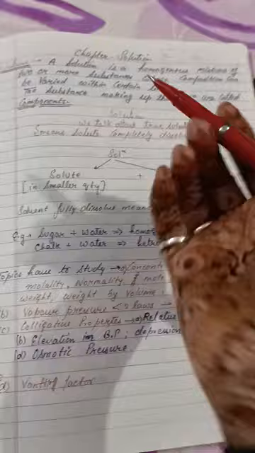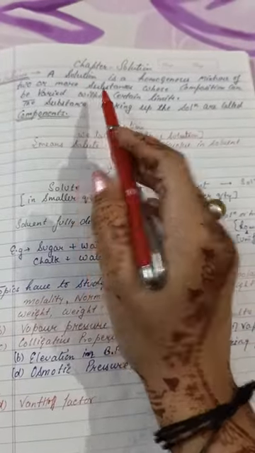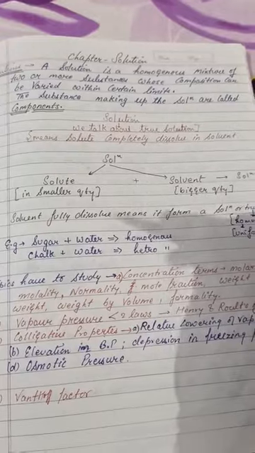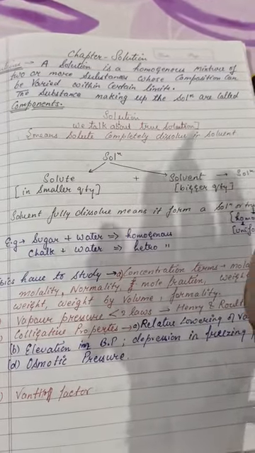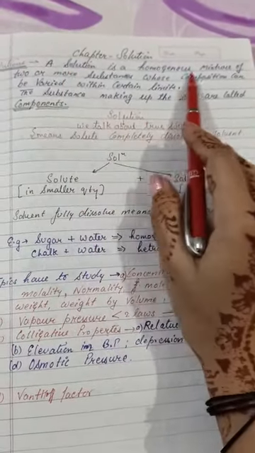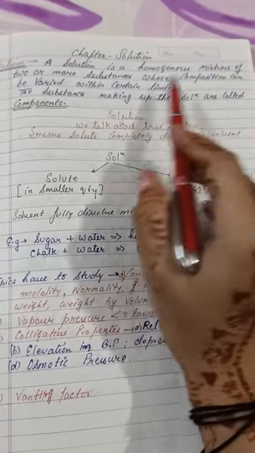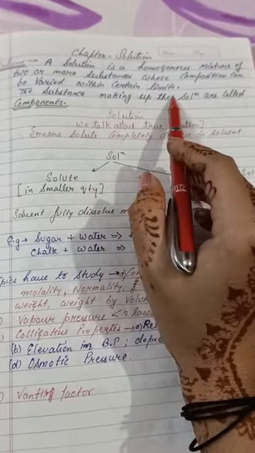Okay, let's see. I have also made notes, and if you want to make your notes by yourself, you can also do that. A solution is a homogeneous mixture of two or more substances whose composition can be varied within certain limits.